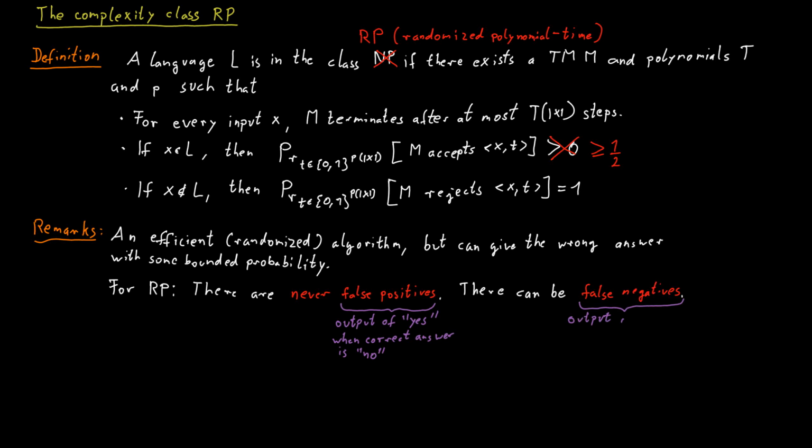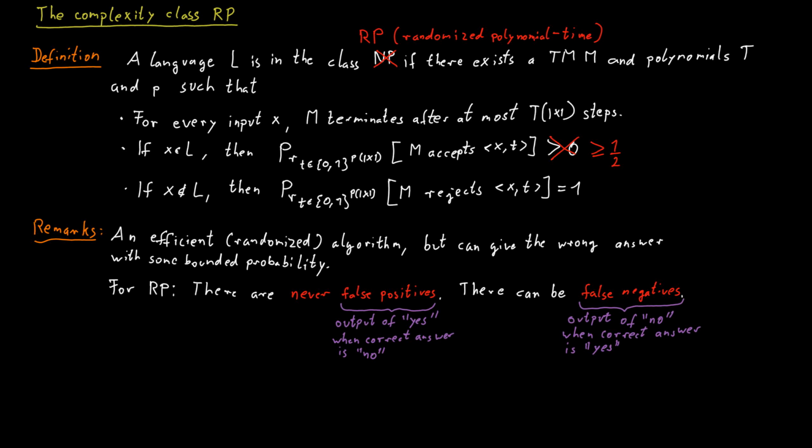Think about this carefully, because it's easy to get tripped up by this. Because if we look at how the class is defined, we say if x is in the language, then the machine accepts with a probability greater than 1/2, or at least 1/2. If the word is not in the language, it rejects for sure. So it seems like the reject decisions are the ones that are always correct, and the accept decisions are the ones that are sometimes wrong. But that's not true. If you think about it carefully, you will see that it's exactly the other way around.